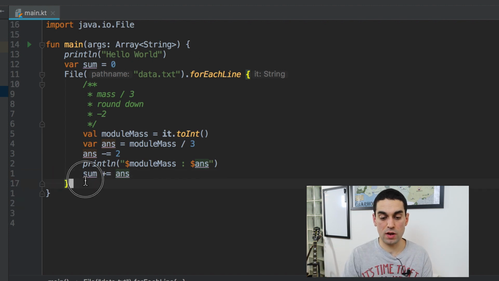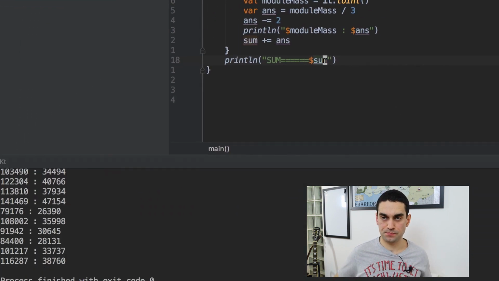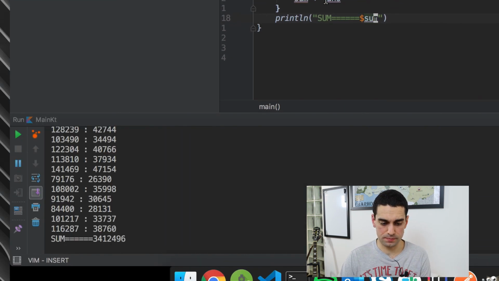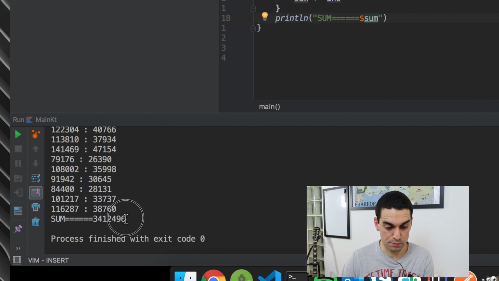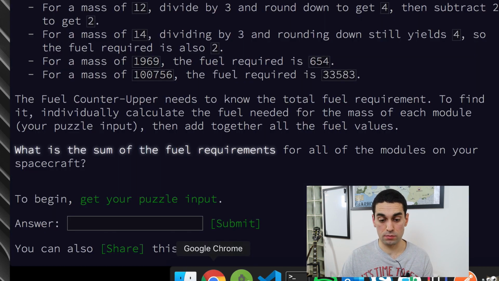So sum is getting created, and underneath my loop, after the loop has finished, I'm going to do another print line. I'm going to type in big capital letters SUM equals sum, and I'm going to save it, and I'm going to hit play again. And we're going to see what happens. And you can see a big old number has been printed out, 3412496 for my answer. I'm going to copy that because I believe that that is the answer to my problem.